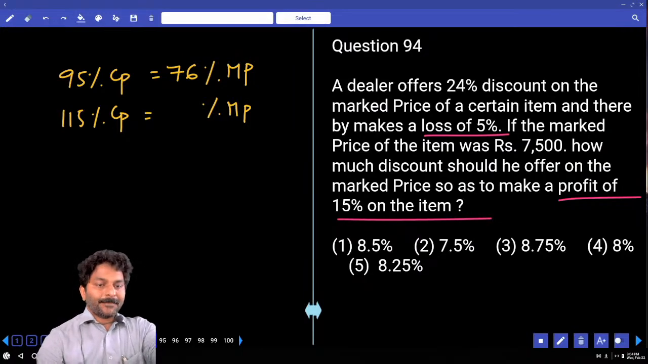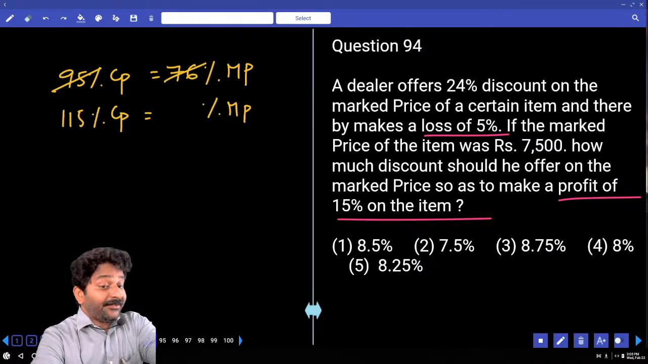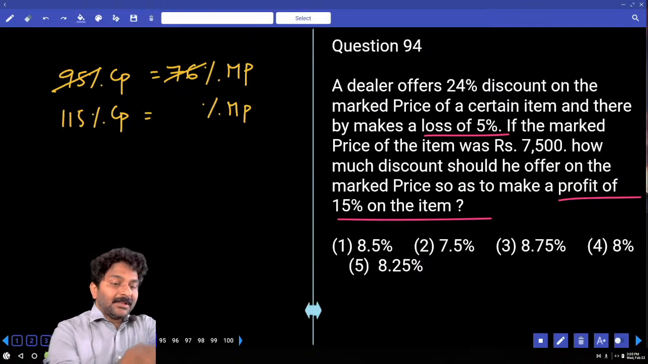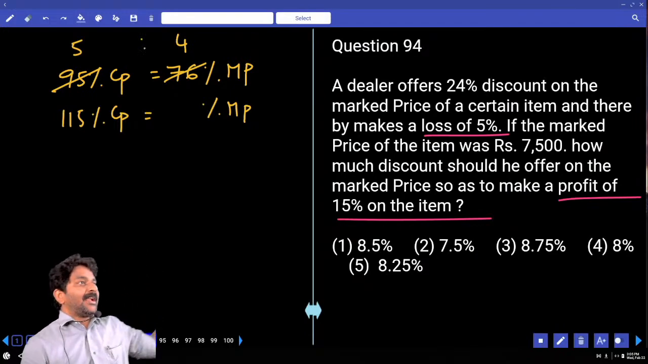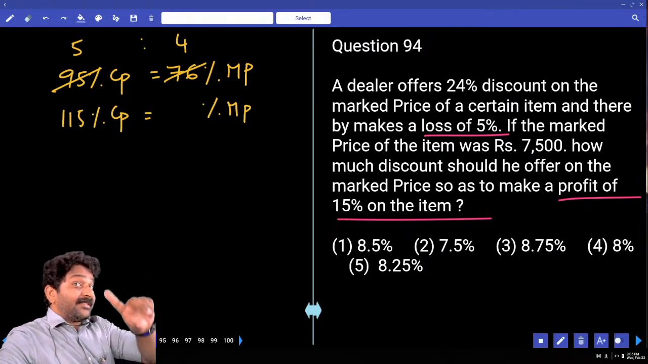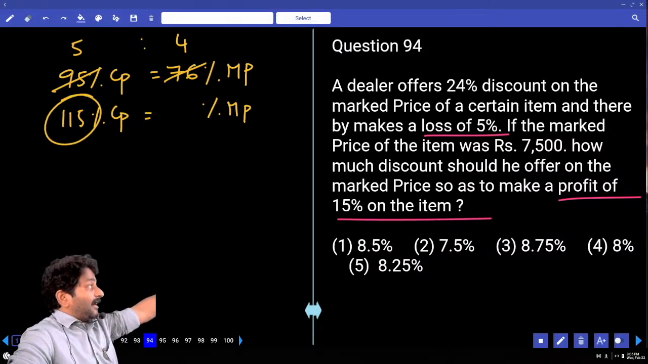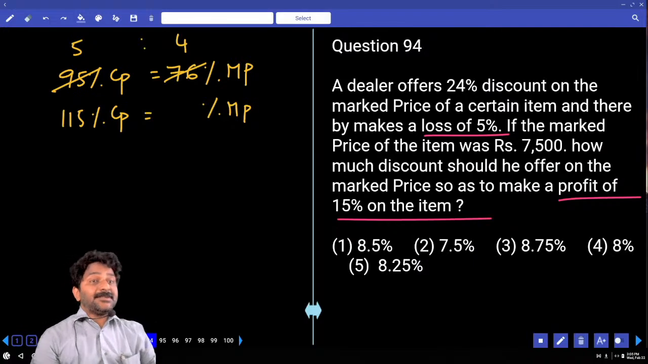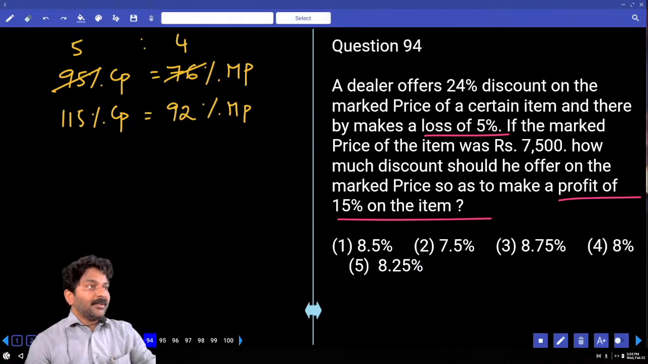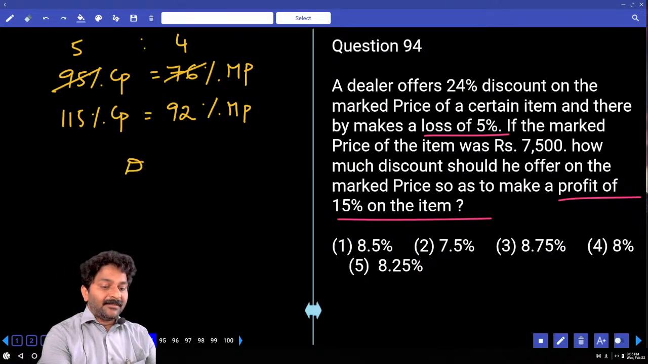Is that okay? 19 multiples only. 95 and 76 both are 19 multiples. How many times? 5 times. That means both left hand side and right hand side numbers must be in the ratio 5:4, correct? If 5 parts is 115, how many times is 115? 23 times. 4 times 23 is 92. So in this case, if you are selling it at 92% of market price, what discount was given? 8%.